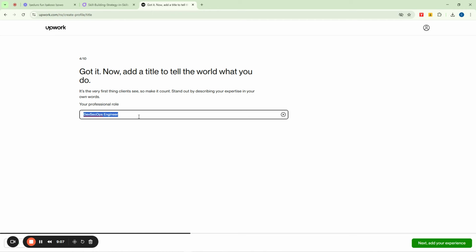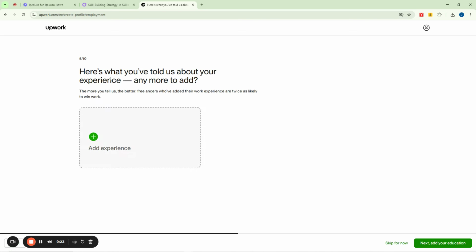Engineer. In your own case, you can simply put what? Appointment scheduling what? Expert, like this. Just put expert like this, and then continue to say, okay, next, add your experience. Now it says, here is what you've told us about yourself. Say, here's what you've told us about your experience.